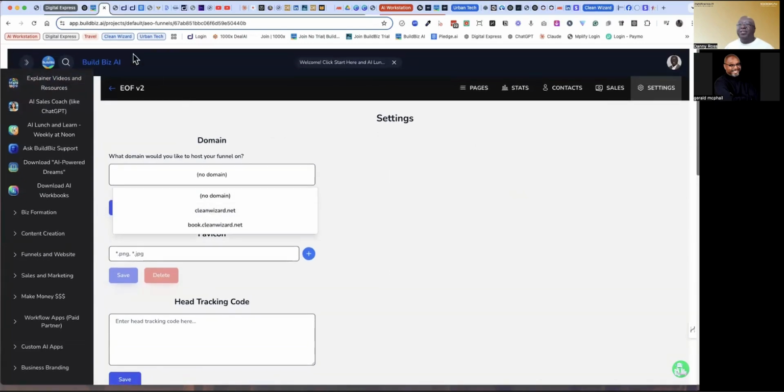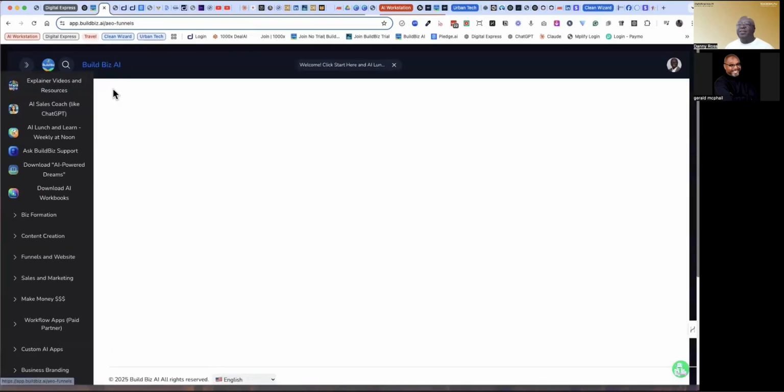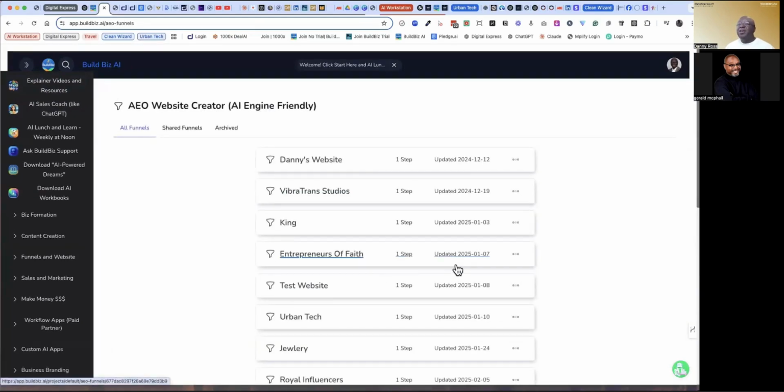For example, in this user, I have a domain called cleanwizard.net and book cleanwizard, and you can drop those in as the domain that you want to use. And of course, you would use your own domain if you've already purchased one. And it's just that easy to connect the domain if you've purchased it within the platform.